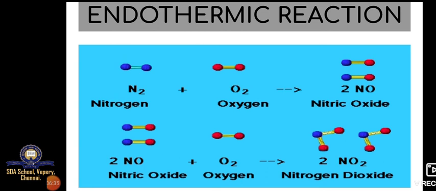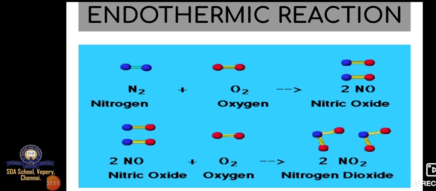So at the time of burning, what is happening? The heat comes out. For example, when wood is burning, we can feel the hotness. Likewise, here also we can get out the heat. That's why we can call this reaction an endothermic reaction. Next, again these two NO, nitric oxide, are reacting with oxygen and give out nitrogen dioxide.